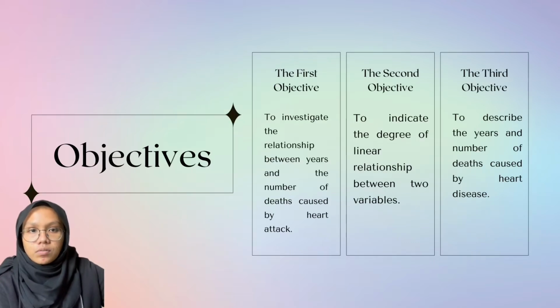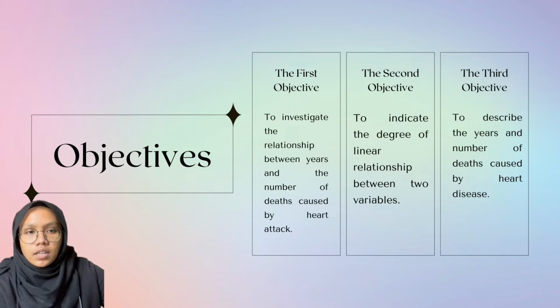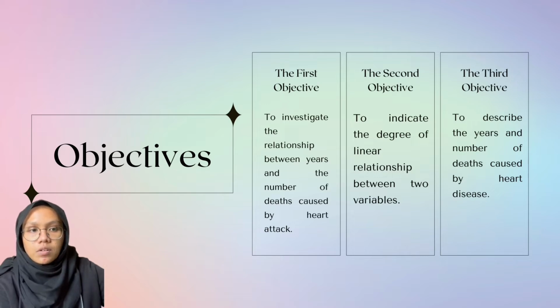Next, 1.2 is the objective of the study: to investigate the relationship between years and the number of deaths caused by heart disease, to indicate the degree of linear relationship between the two variables, and to describe the years and number of deaths caused by heart disease.